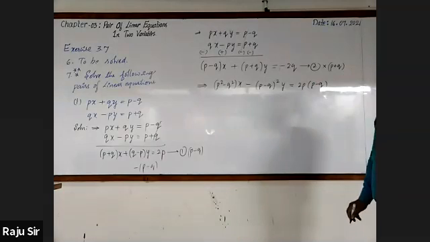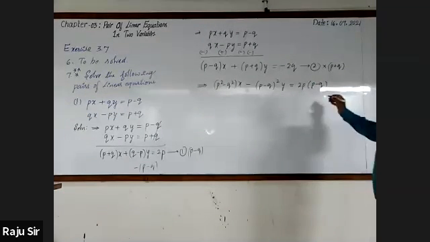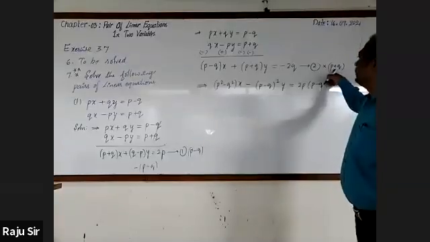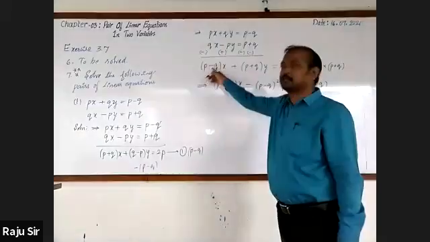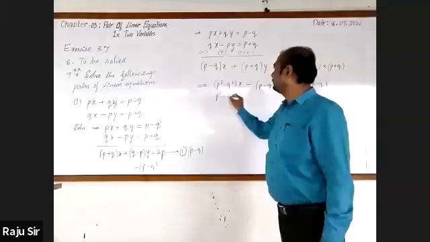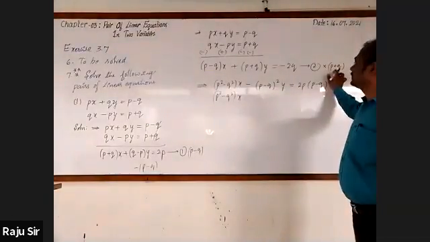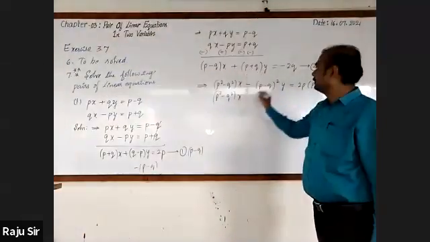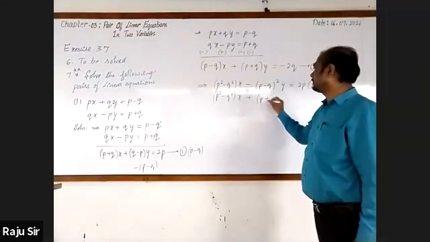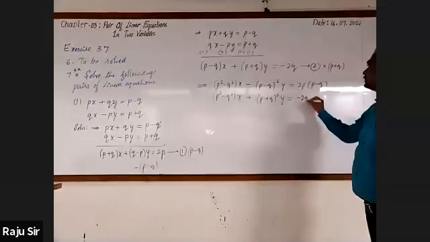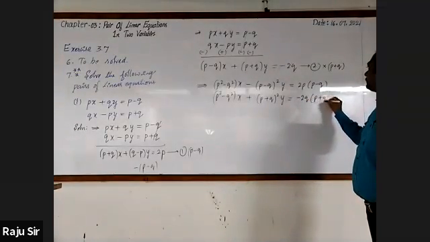Then further, I'll go for the next equation. Here, P plus Q into P minus Q is again P square minus Q square into X. P plus Q into P plus Q, P plus Q whole square into Y, minus 2Q into P plus Q.